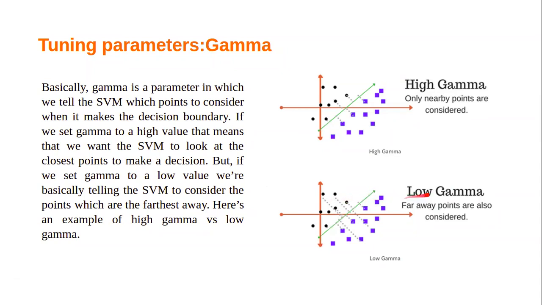So if you put a low gamma value, it will capture all the far away points from the decision line. Here is an example of high gamma versus low gamma. Check this and tell me.